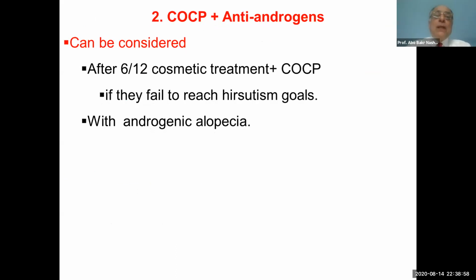The second line pharmacological therapy is also a combination of oral contraceptive pills and anti-androgen, and it can be considered after 6 months of cosmetic treatment and combined oral contraceptive pills if we didn't get appropriate results. And also it should be considered with androgenic alopecia.